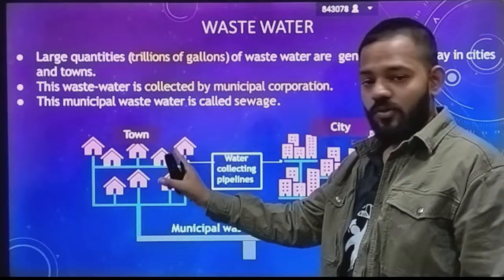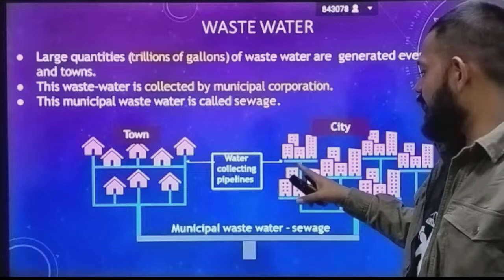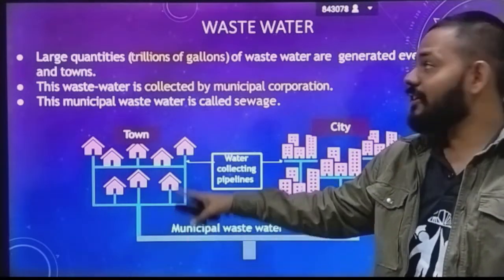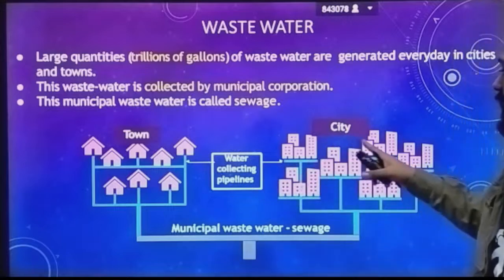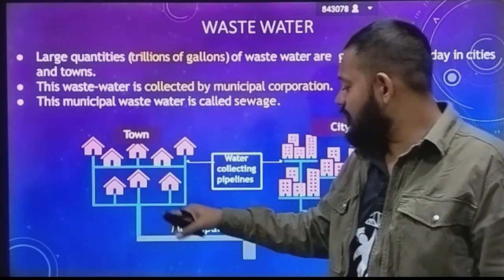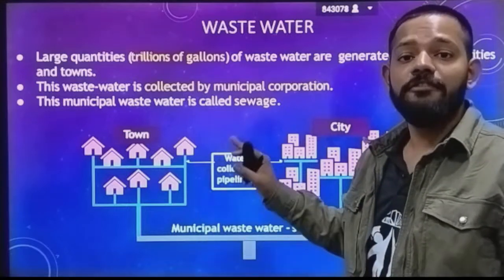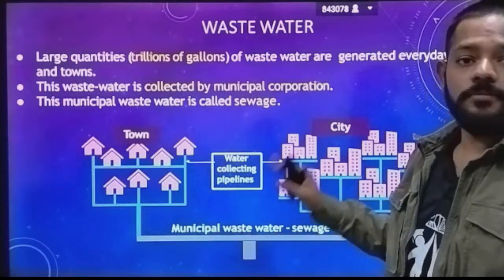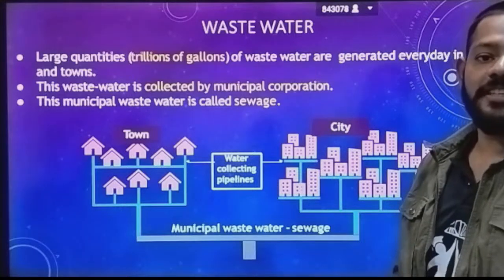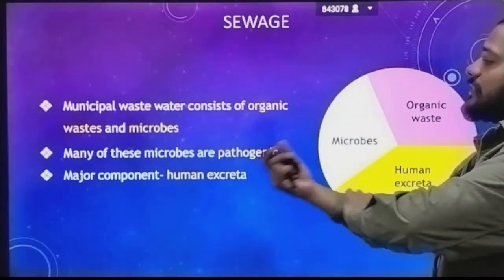So this is a town. Water collecting pipelines are there. These are all the pipelines which are collecting the sewage water, wastewater. This is the city. Again, they have a pipeline or drainage system. Now this drainage system sends this wastewater to the sewage treatment plant, that is the municipal wastewater sewage treatment plant.